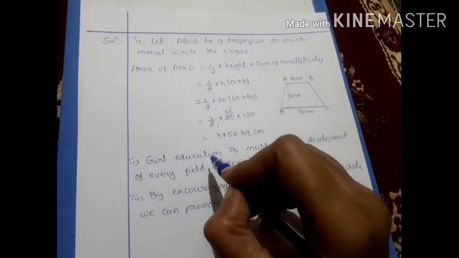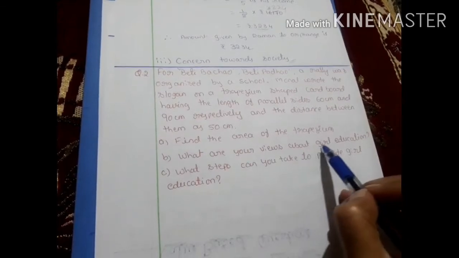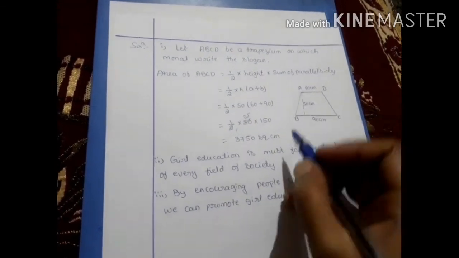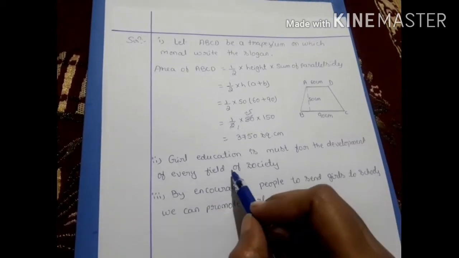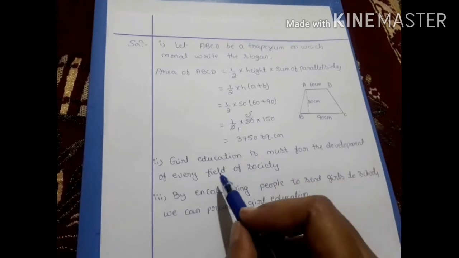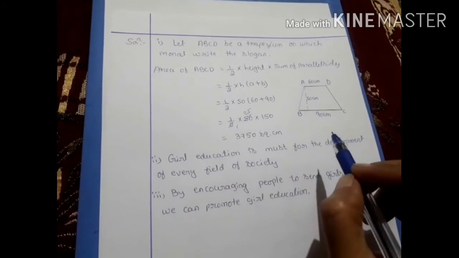Here B question, or second question, you have to answer: what are your views about girls education? Okay, girls education is a must for the development of every field of society. To develop the society in each and every field, girls education is a must.